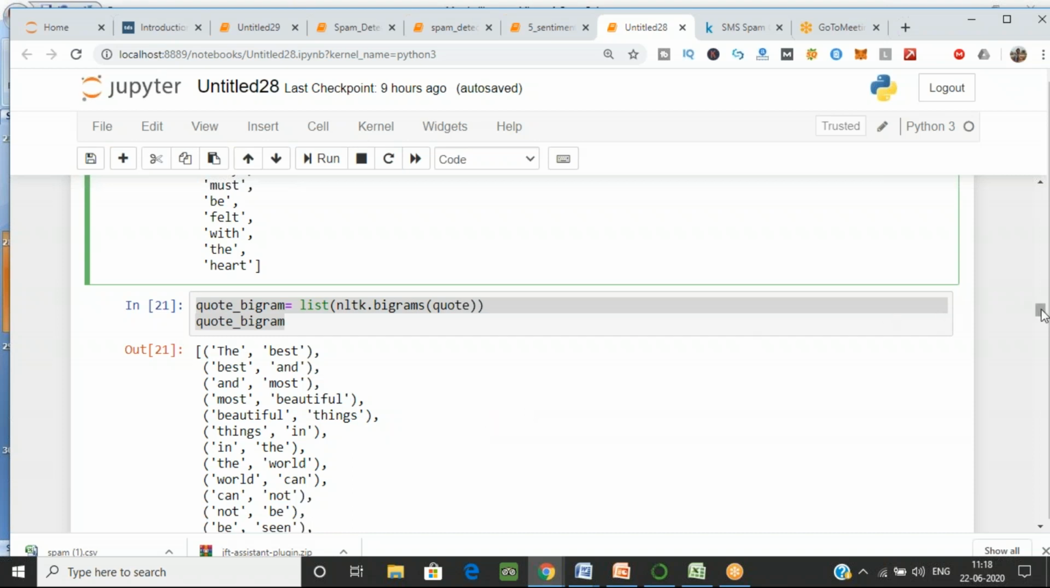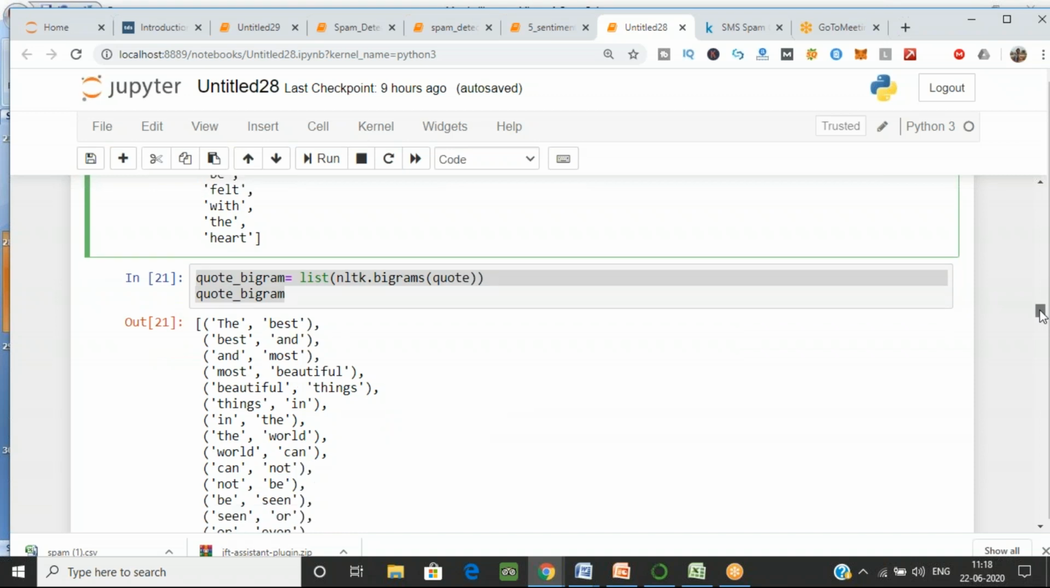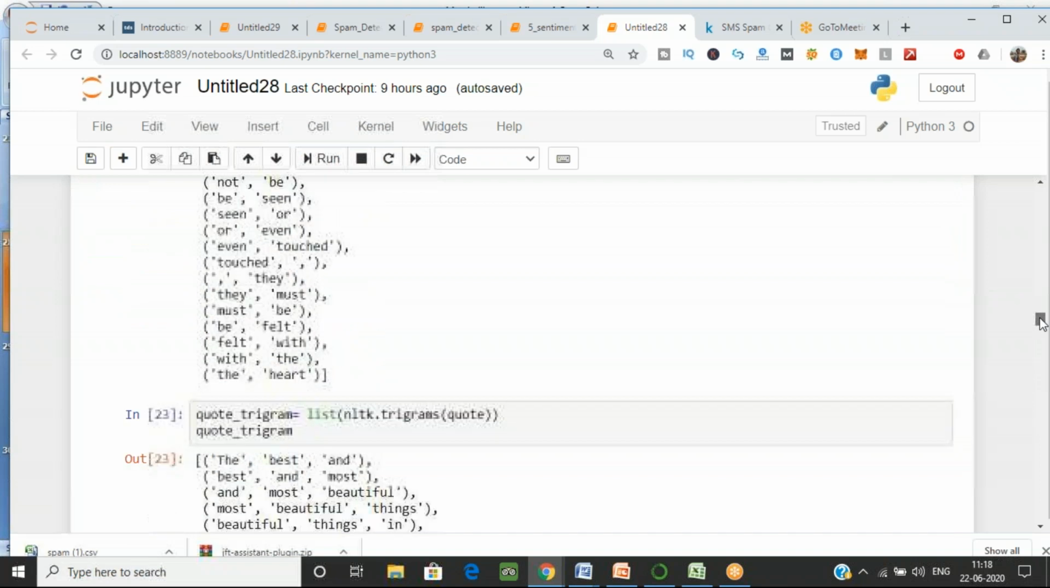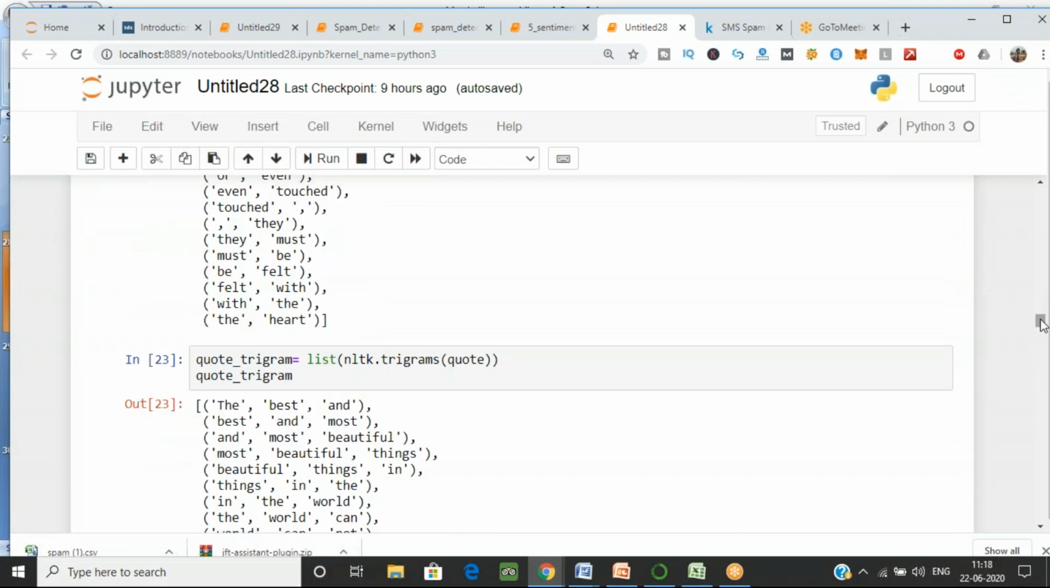Okay, so for trigrams, instead of bigram, just write trigrams. You will get three consecutive words in a line. Okay, clear now?